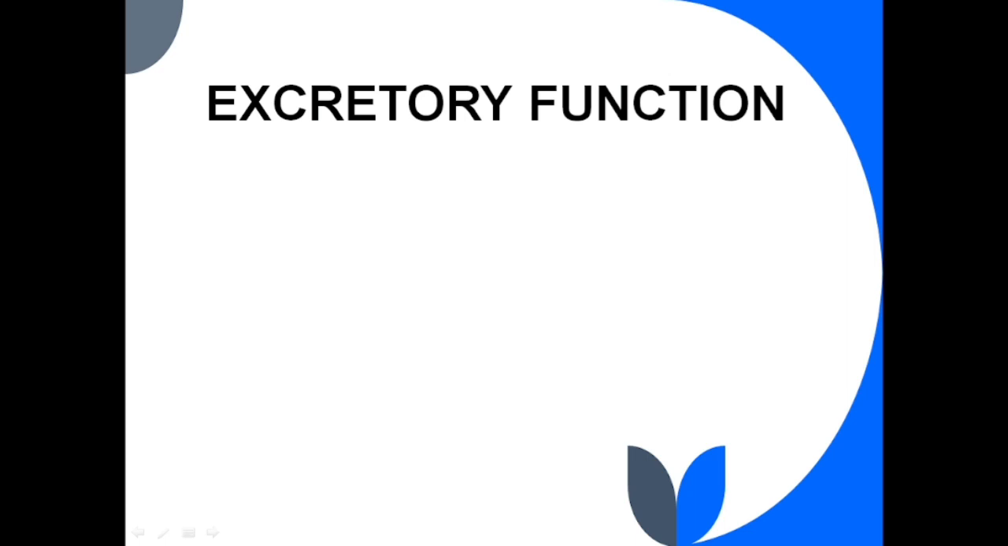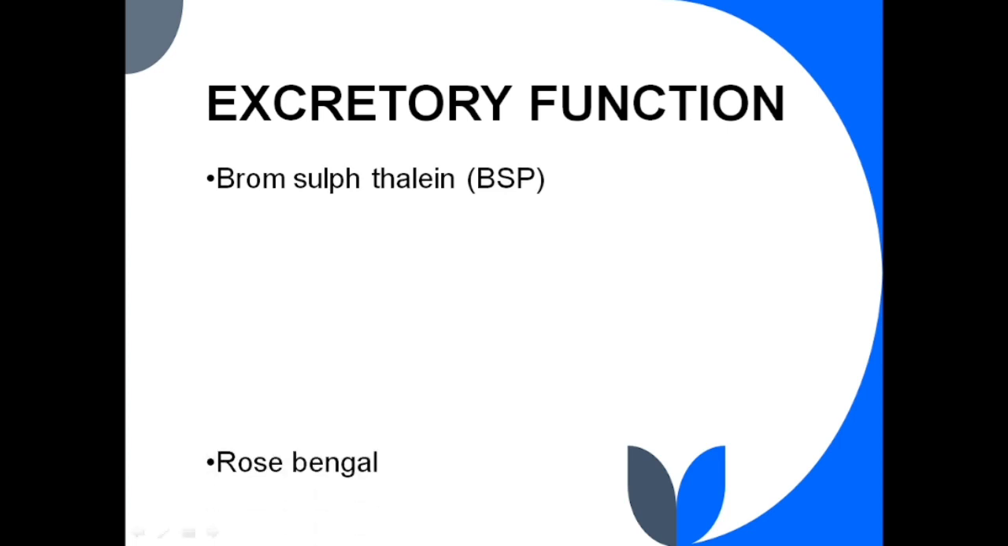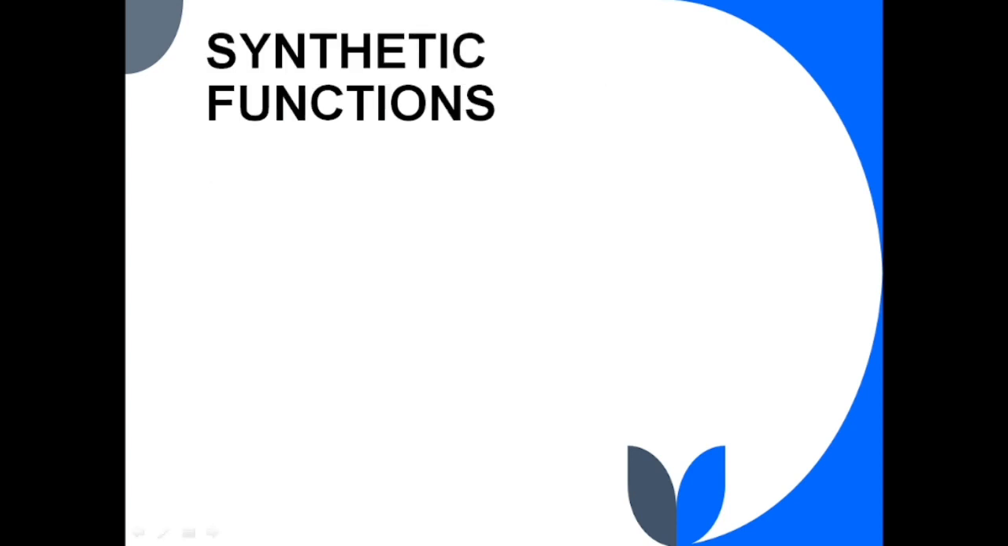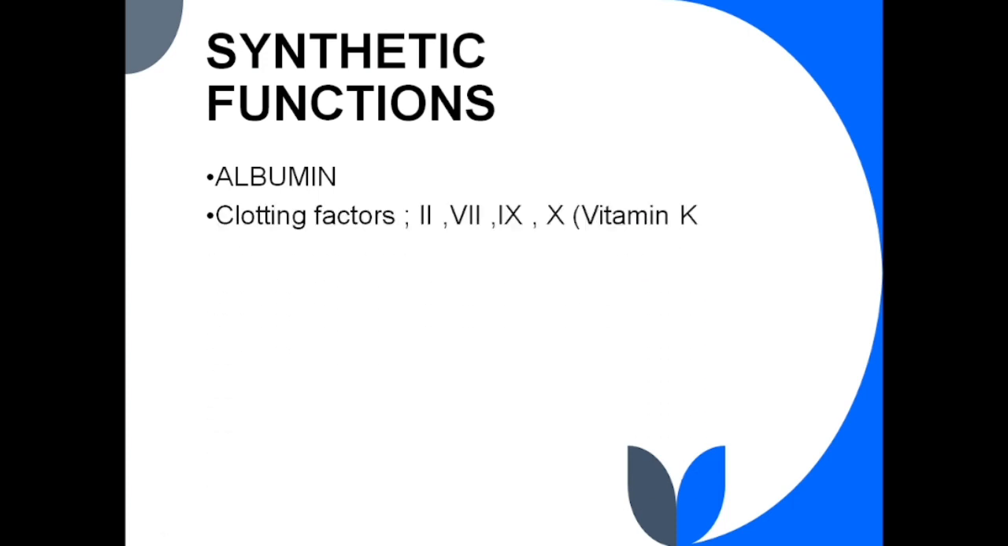Excretory function. Certain drugs and dyes like bromsulphthalene and rose bengal are exclusively excreted through liver. Synthetic functions. The primary plasma protein, albumin, which is essential for the oncotic pressure of the blood, is exclusively synthesized in liver. Vitamin K dependent coagulation factors like 2, 7, 9, 10 are formed in liver.